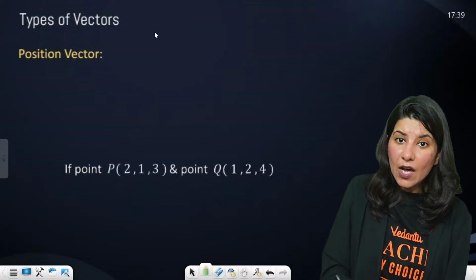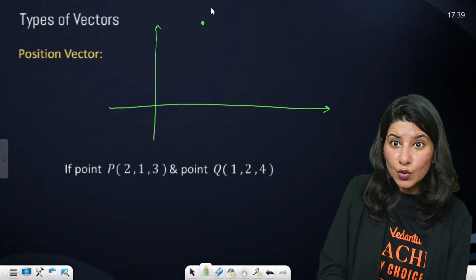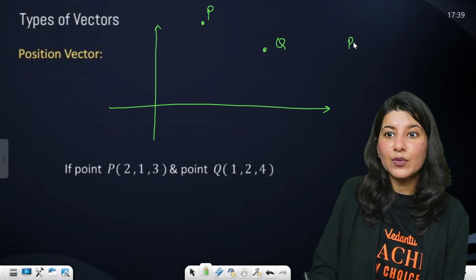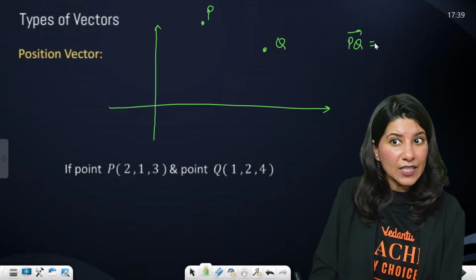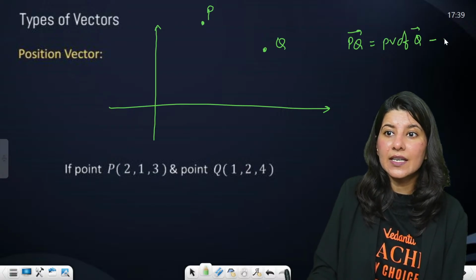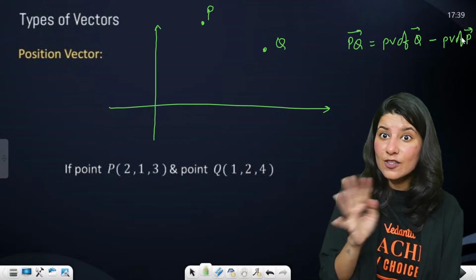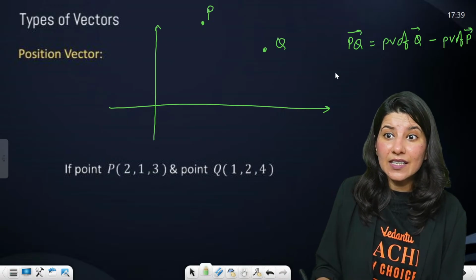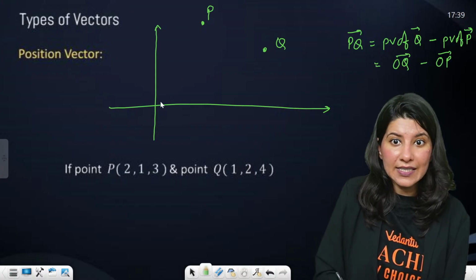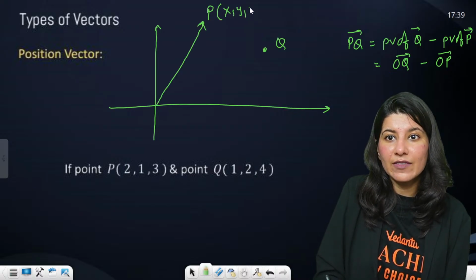Now suppose you have two points, P and Q, and you have to write the PQ vector. PQ vector is the position vector of Q minus the position vector of P. This is different. This is your OP, X1, Y1, Z1.